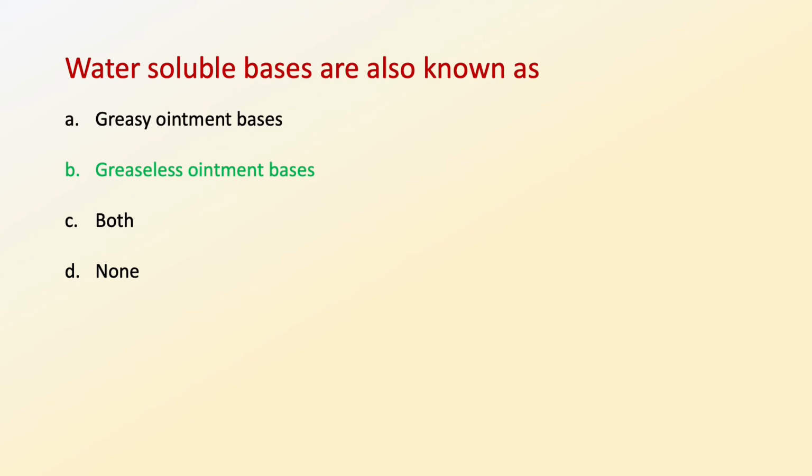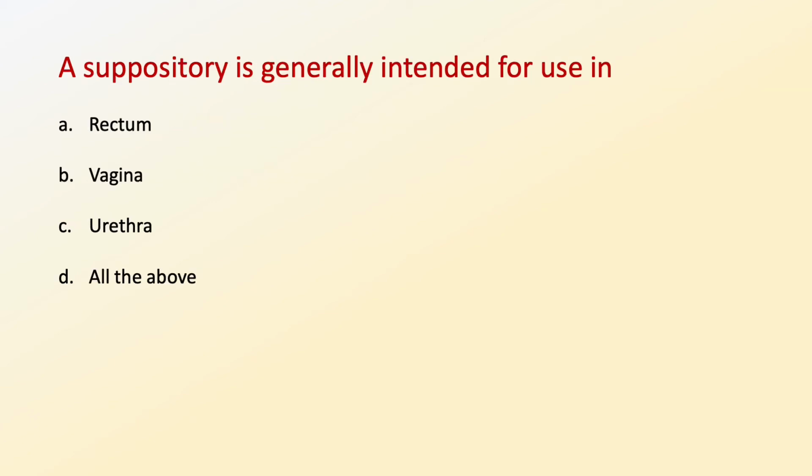Now let's proceed towards the next question. A suppository is generally intended for use in which body part? Options are rectum, vagina, urethra, or all of the above. So the correct option is all the above options are correct, because suppositories are generally intended to be used in the body cavities such as rectum, vagina, or urethra. So the correct option is option D. So suppositories are used in the body parts such as rectum, vagina, or urethra.